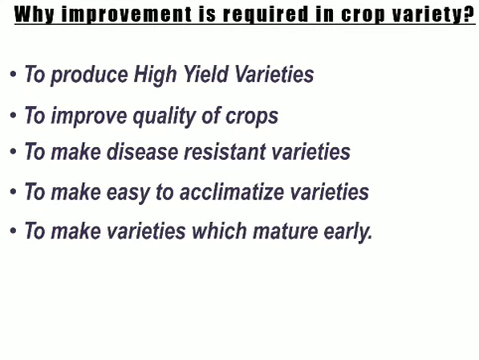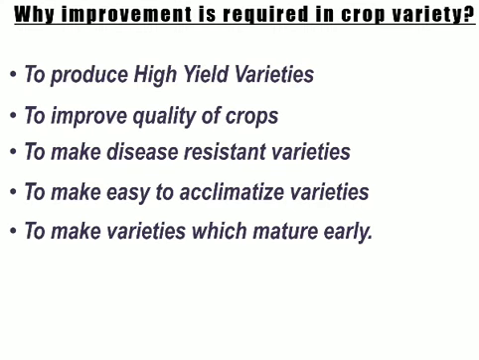Similarly, we have to work upon varieties which can mature early, having a short duration. Normally a crop takes 4 to 5 months to mature or ripen. But if we can make a variety with a shorter duration, like 2 months, it can be ready, and that is again going to increase our productivity. Remember, we cannot increase our land area, we just have to work upon the limited land area only. That is why these improvements are required in crop variety. So these all are the points, or you can say objectives.